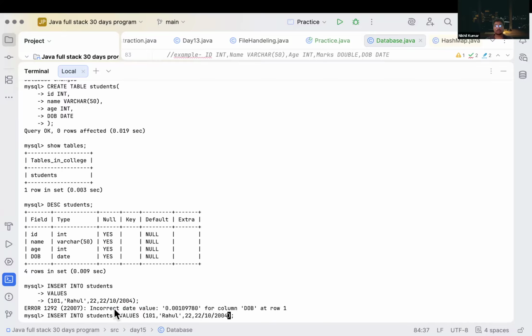So to insert the date, what do we have to do? We have provided the date, then month, then year. So how can we insert the date inside it?